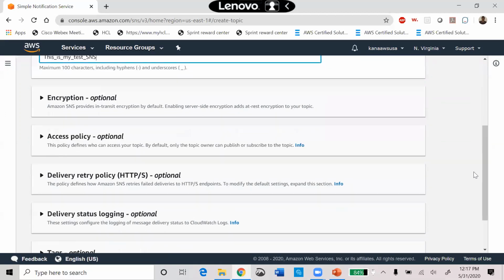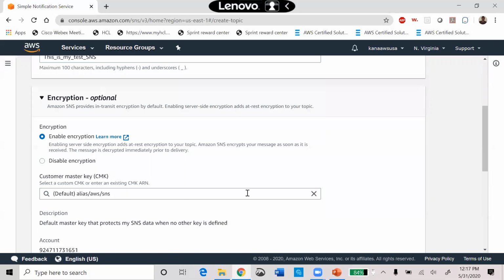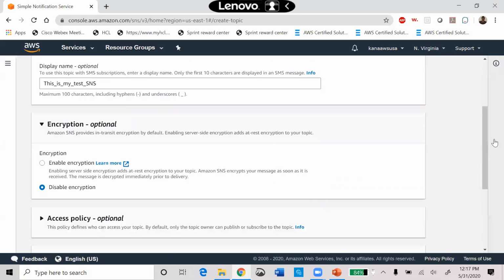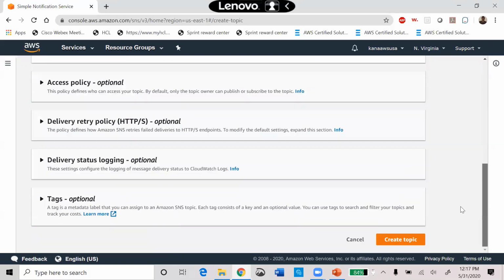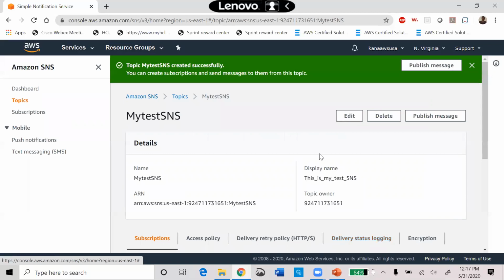If you want to go for any encryption, you can use that one, but it's optional. At this moment I have disabled encryption. If you want, you can add that encryption. By default it is taken. At this moment I will disable this encryption and just create the topic. So the SNS topic has been created.